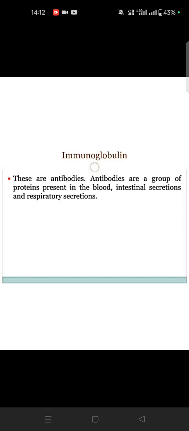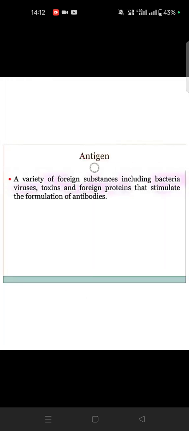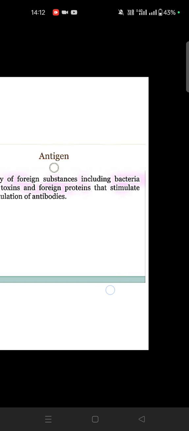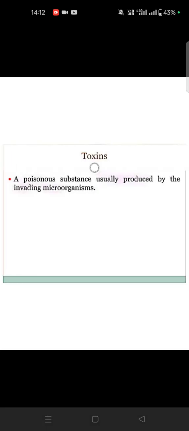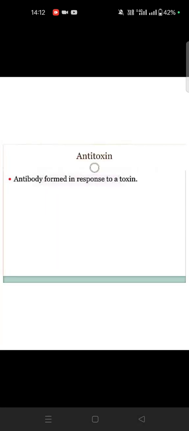The antibody is a group of proteins present in the blood, intestinal secretions and respiratory secretions. Then antigen. Antigen is a foreign substance. It includes bacteria, viruses, toxins and foreign proteins that stimulate the formation of antibodies. Toxin is a poisonous substance, usually produced by invading microorganisms. An antitoxin is an antibody formed in response to the toxin.